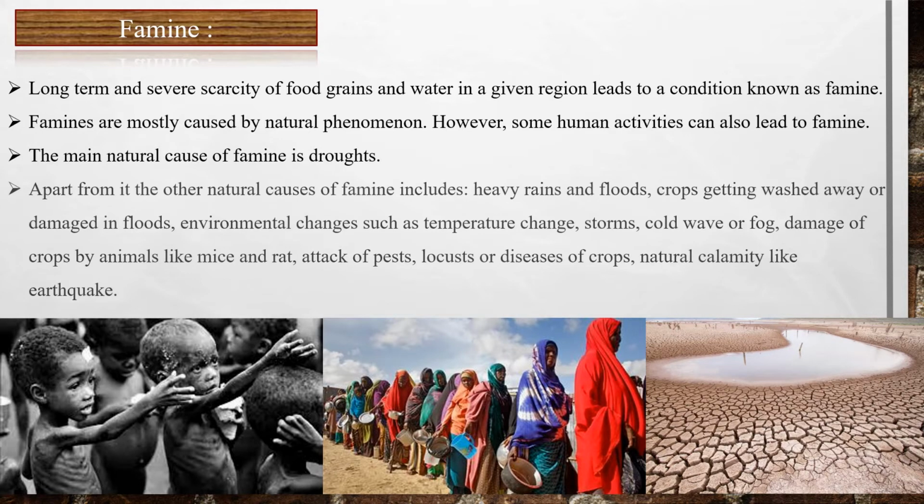Apart from it, the other natural causes of famine include heavy rains and floods, crops getting washed away or damaged in floods, environmental changes such as temperature change, storms, cold wave or fog, then damage of crops by animals like mice and rats, attack of pests, locusts or diseases of crops, and natural calamities like earthquakes.